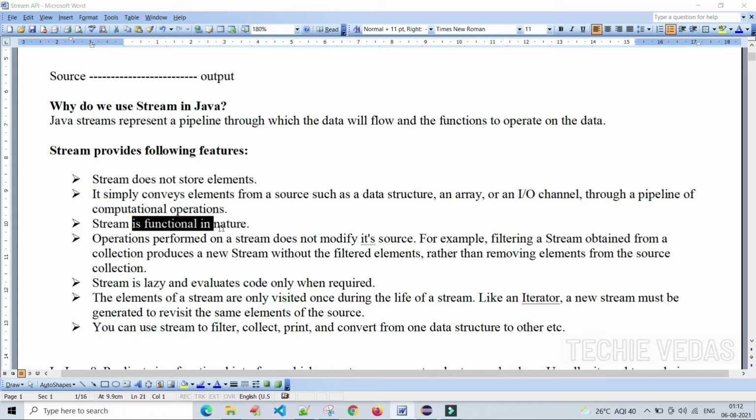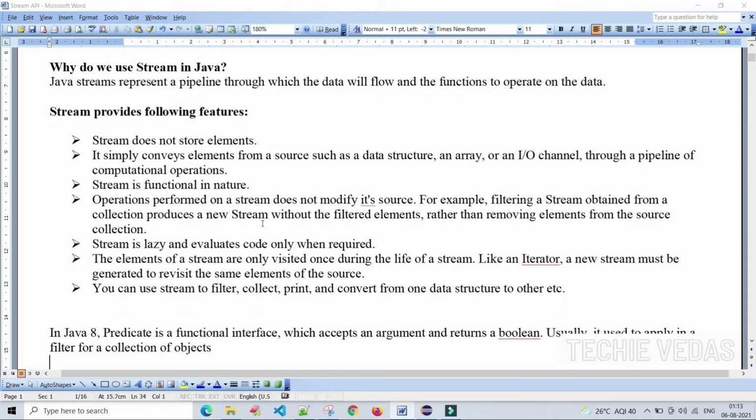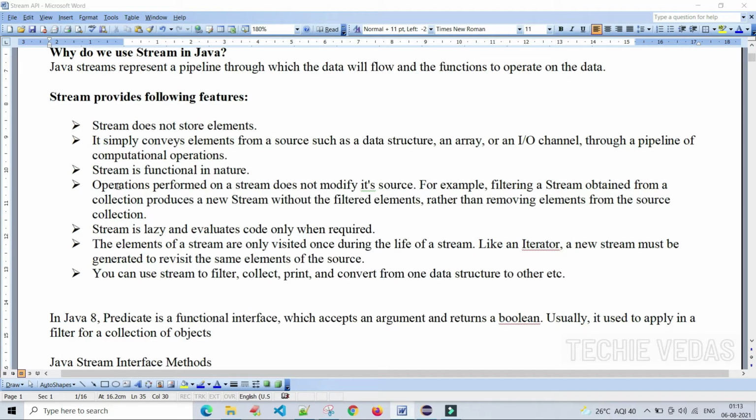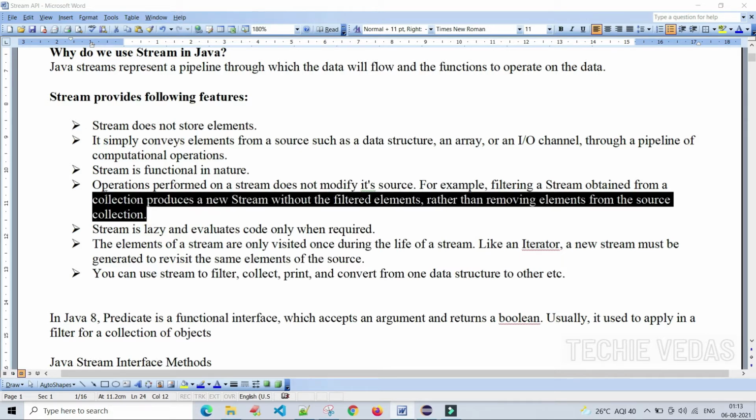Stream is functional in nature. Operations performed on a stream do not modify its source. For example, filtering a stream obtained from a collection produces a new stream without the filtered elements, rather than removing the elements from the source collection. Did you get the point?